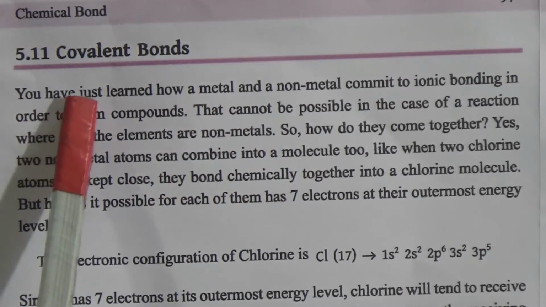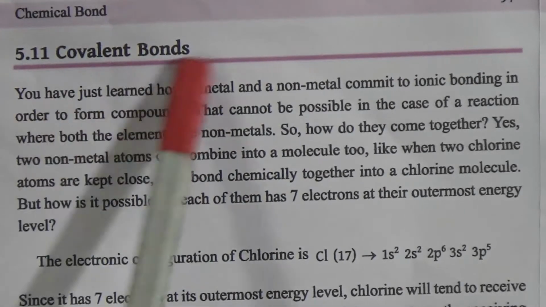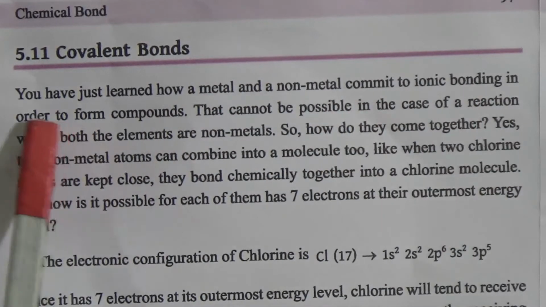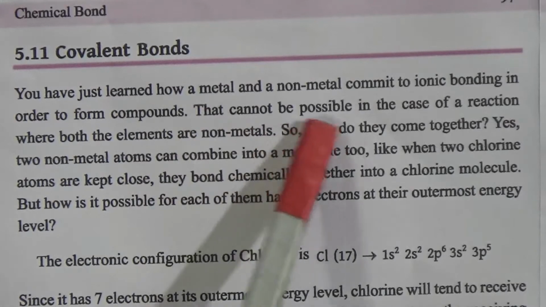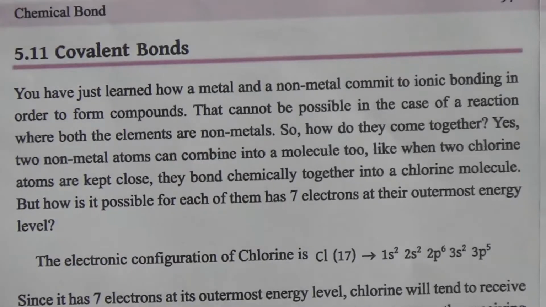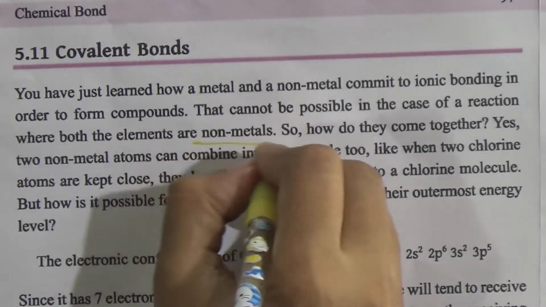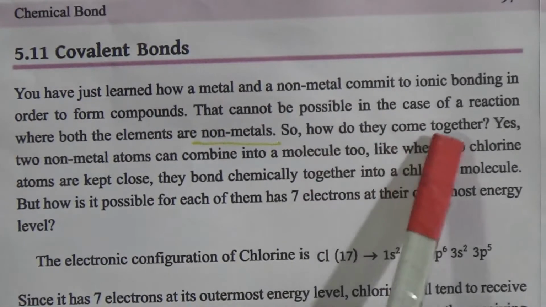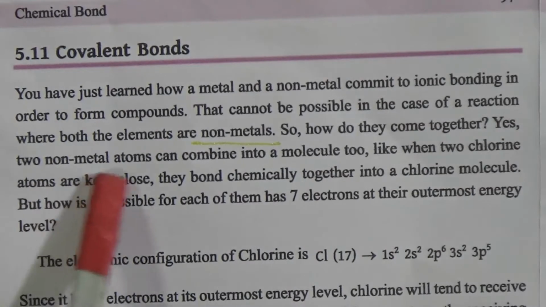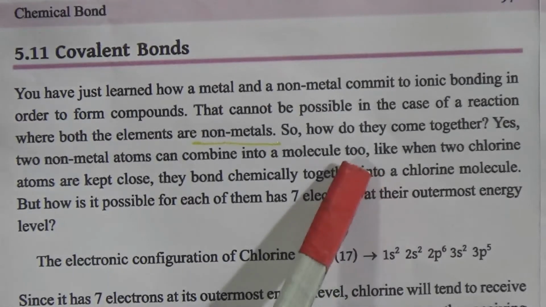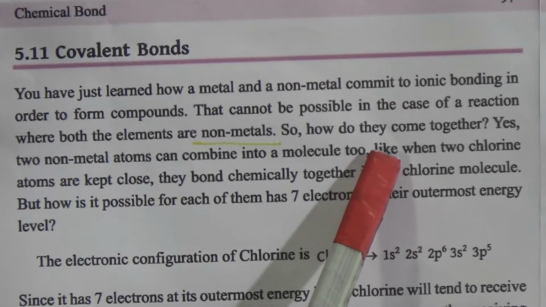Now come to the next type of bond. Non-metals make covalent bonds. A metal and a non-metal commit to an ionic bond in order to form a compound, but that cannot be possible in a reaction where both elements are non-metals, because a non-metal can only accept electrons, it can't donate them. So how do they come together? Yes, two non-metal atoms can combine into a molecule too. If you think about water, hydrogen and oxygen are both non-metals, but they make a compound.